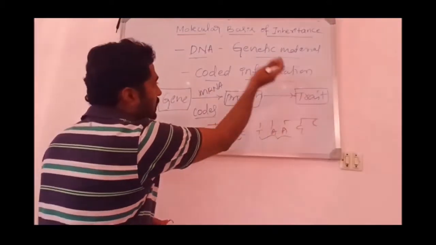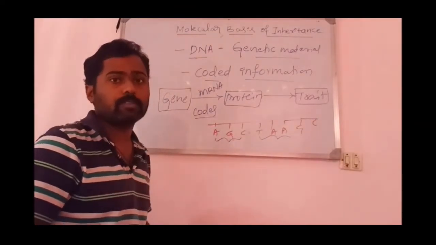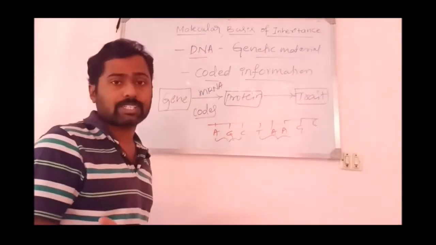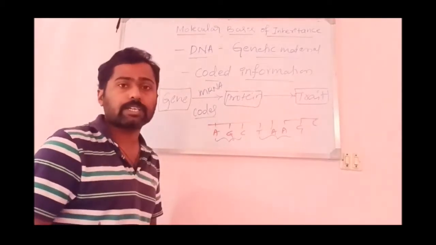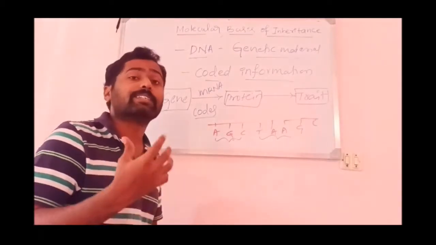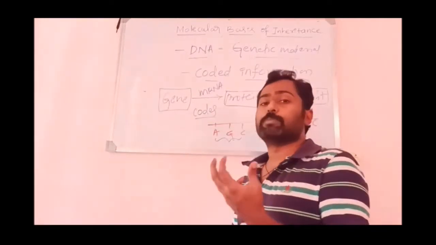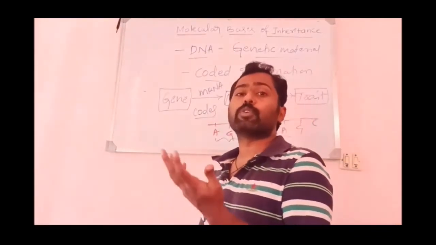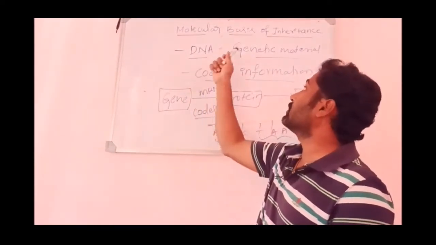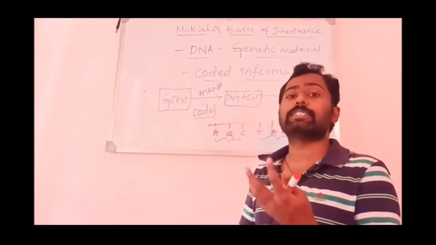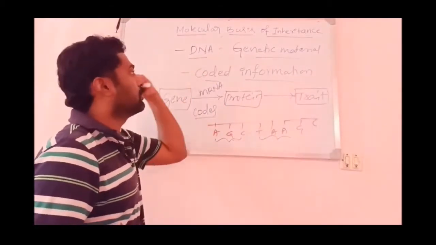But behind this trait or character, the master molecule is DNA. It is the master that controls all the traits, expressing all the characters through the proteins, and it sends a message through the mRNA for the synthesis of proteins. Thereby, the specific proteins are produced in the cell. Hence this is the major one, DNA. That's why it is regarded as genetic material, as it controls the inheritable characters.